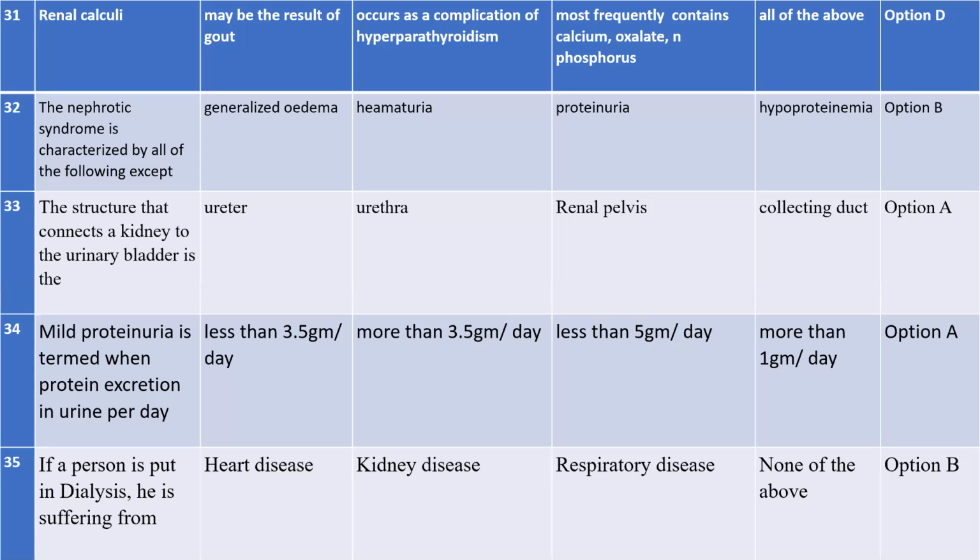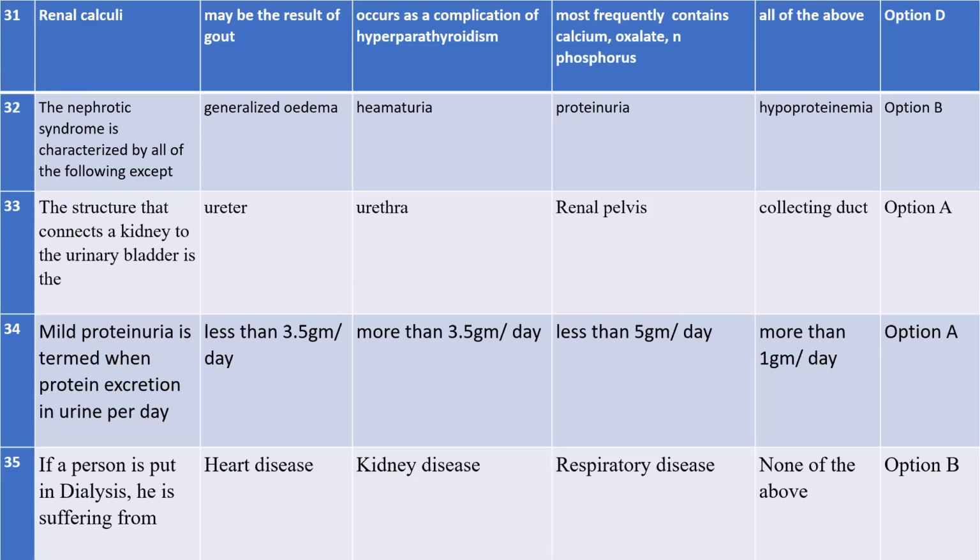So the answer is option D, all of the above. Renal calculi may be the result of GOT. They occur as a complication of hyperparathyroidism, which is also true. Renal calculi most frequently contain calcium, oxalate, and phosphorus. So the answer is all of the above. That is about renal calculi. Let's move on.